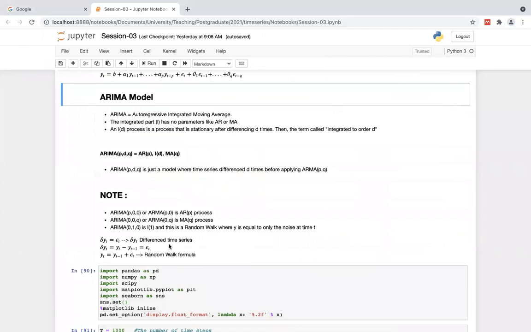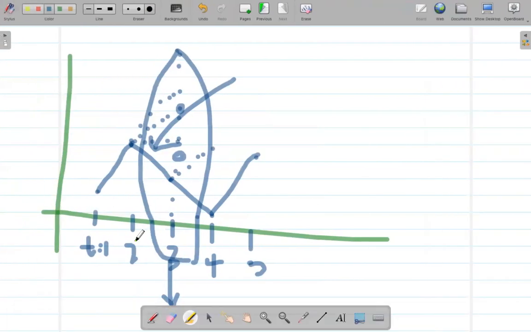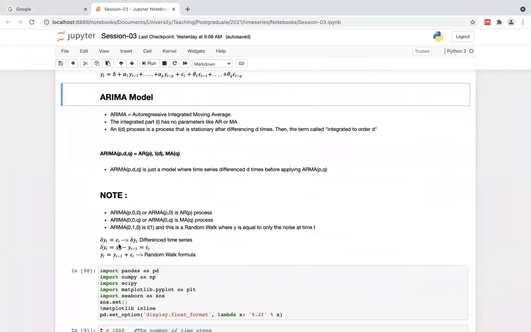Then delta yt totally depends on the noise. What is that noise? Because if you exactly know what is happening next, there is nothing to predict, right? If things are going by the equation, there is nothing to predict. But here it says that yt totally depends on the noise.